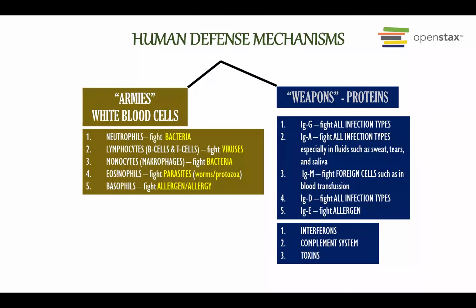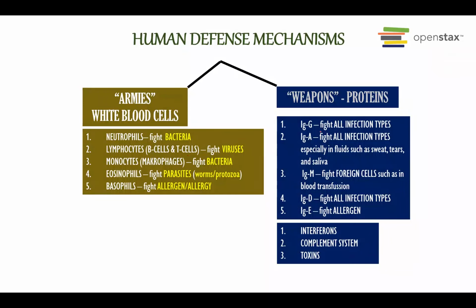And then the fourth type of white blood cell is called the eosinophils. This is the one that fights against parasites, for example, malaria and worm infections. And the last one is called the basophils. Basophils usually fight against allergens. So people with allergy usually will have an increase in the number of basophils.